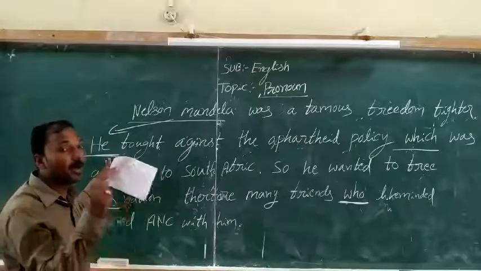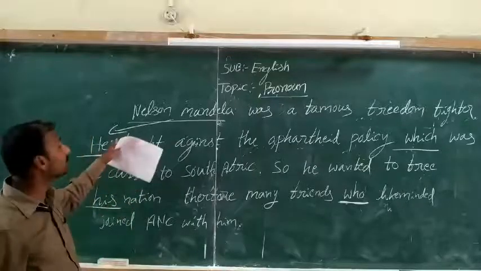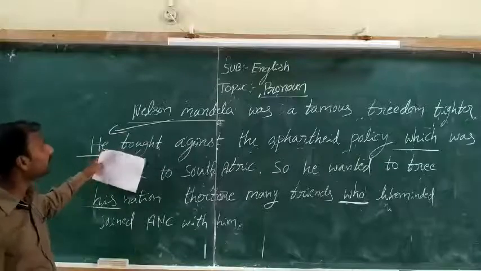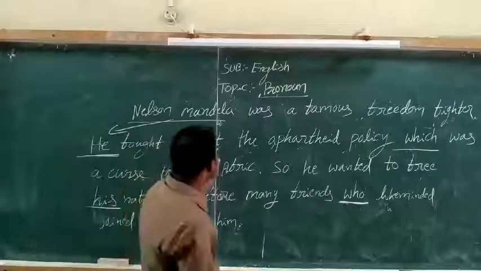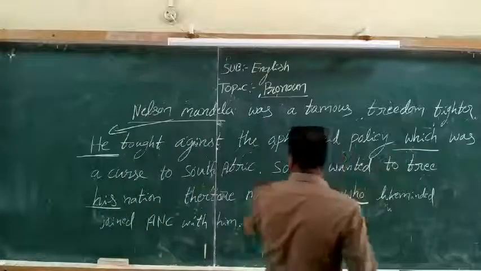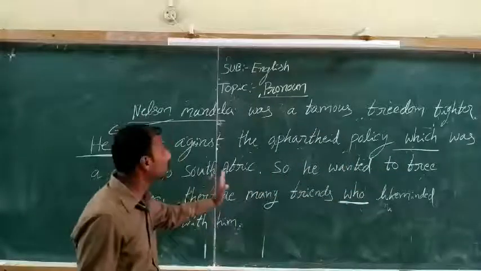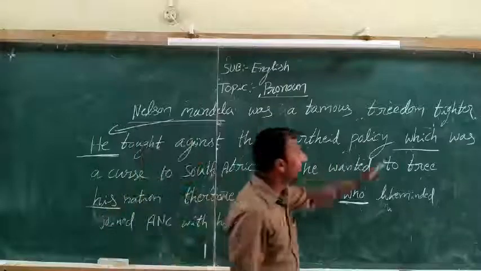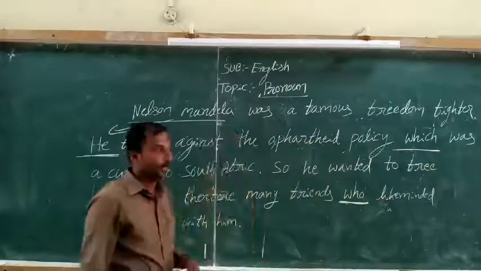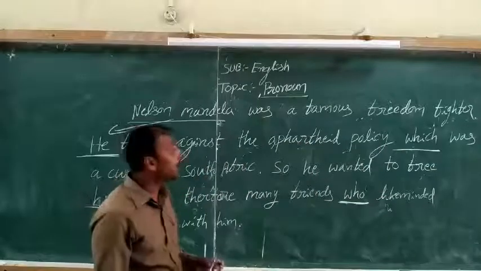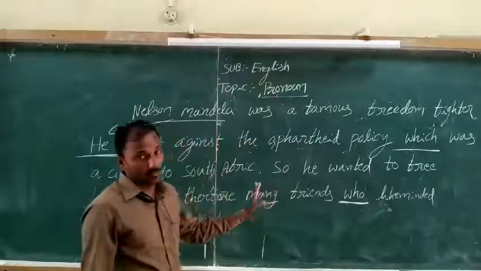When we avoid the repetition of a noun, we use a pronoun, and that's why he refers to Nelson Mandela. Then, against the apartheid policy, which was a curse to South Africa. Which is an interrogative pronoun and also a relative pronoun.